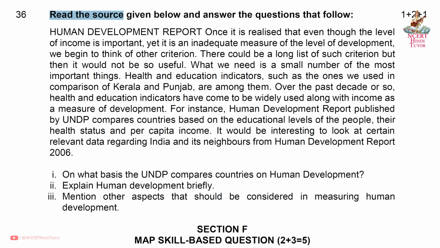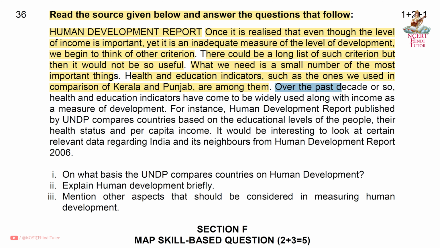Question 36. Read the source given below and answer the questions that follow. Human Development Report. Once it is realized that even though the level of income is important, yet it is an inadequate measure of the level of development, we begin to think of other criteria. There could be a long list of such criteria, but then it would not be so useful. What we need is a small number of the most important things. Health and education indicators, such as the ones we used in comparison of Kerala and Punjab, are among them.